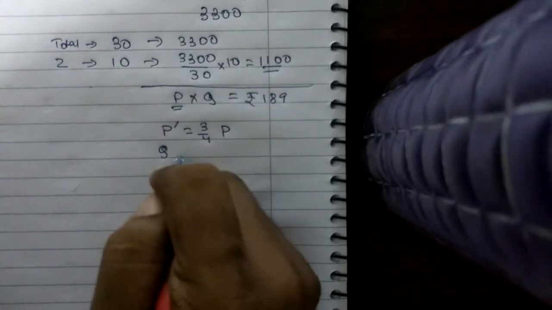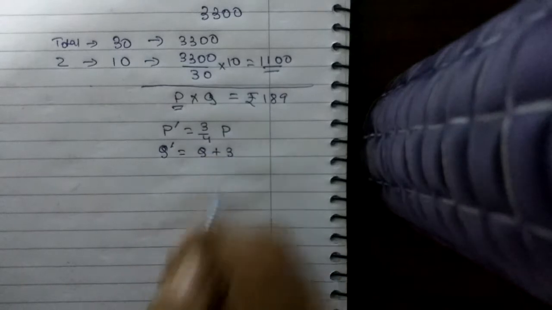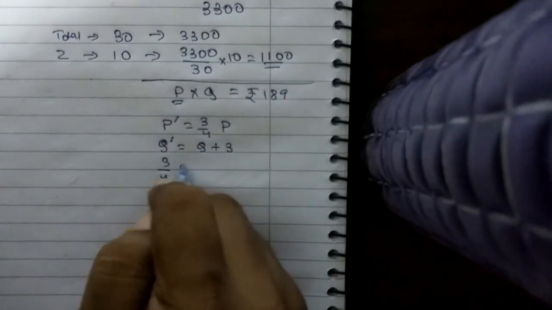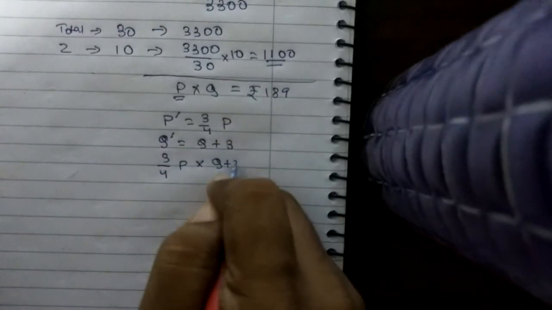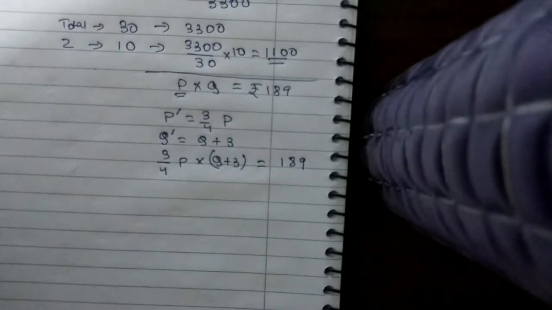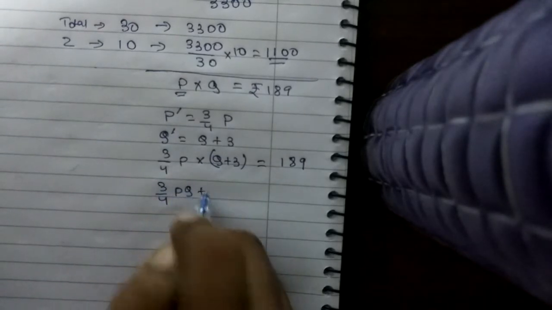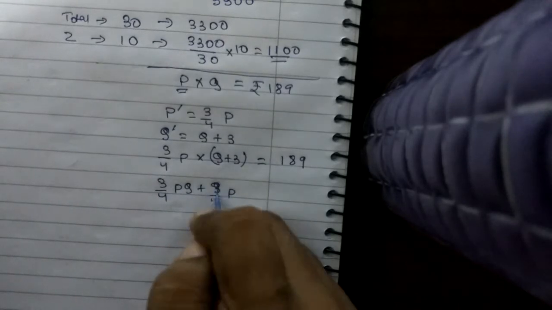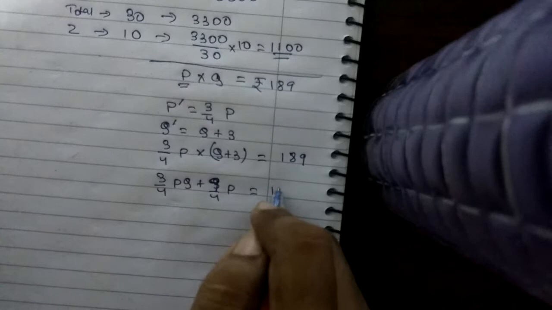So Q' became Q plus 3. But so 3/4 P into Q plus 3 will be equal to again the same as 189. So 3/4 PQ plus 9/4 P equal to 189.